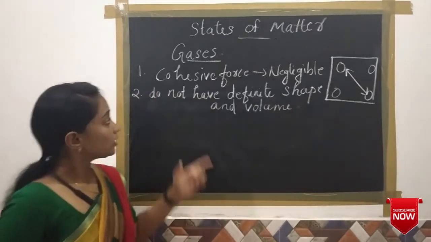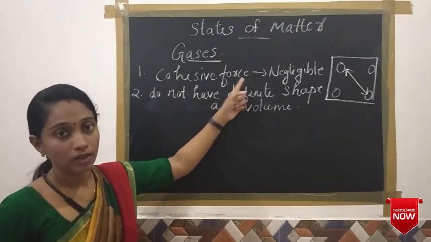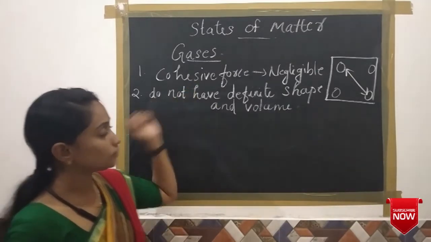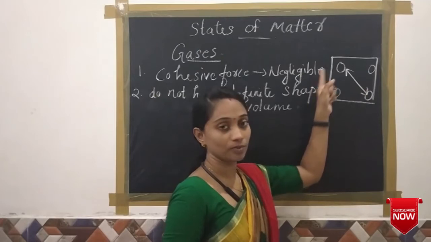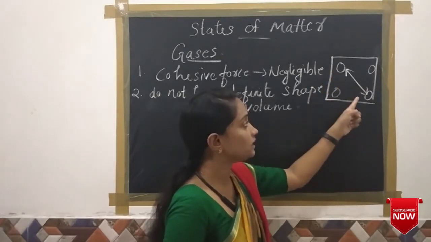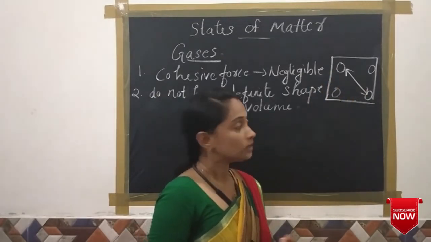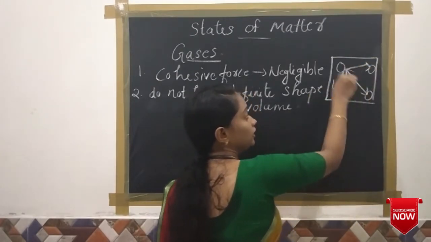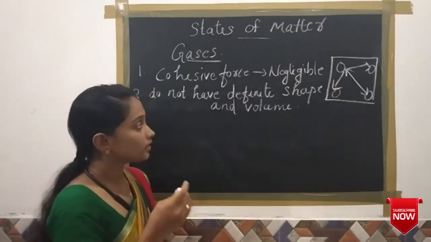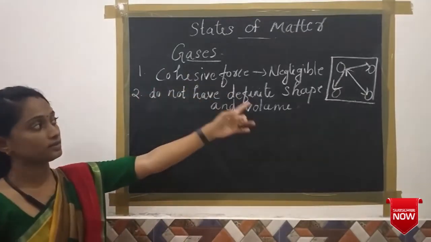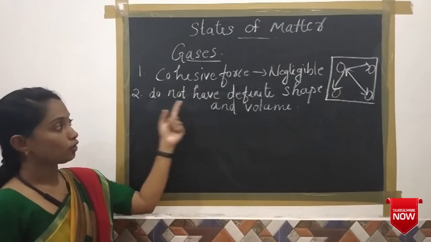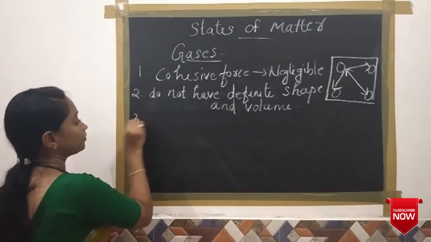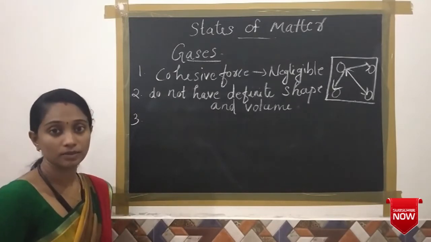The reason is the absence of cohesive force and the presence of high movement of the particles. That means they have a high interparticle distance between them. So each particle can move very freely in all directions. So we can say that because of the absence of cohesive force and the presence of that movement, they do not have a definite shape and definite volume.